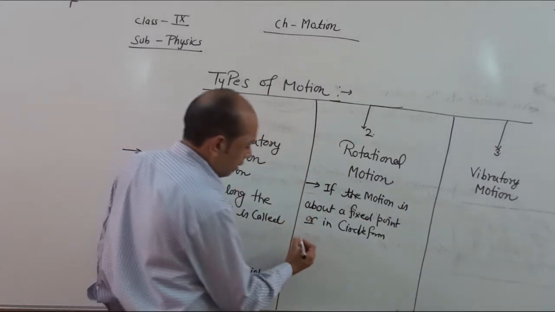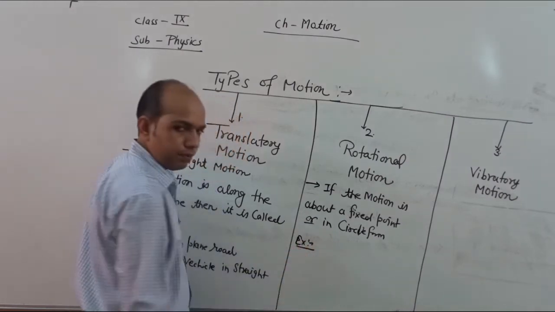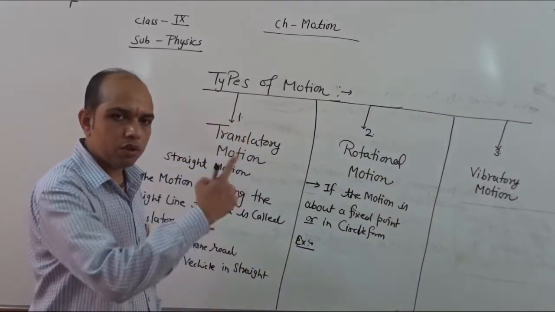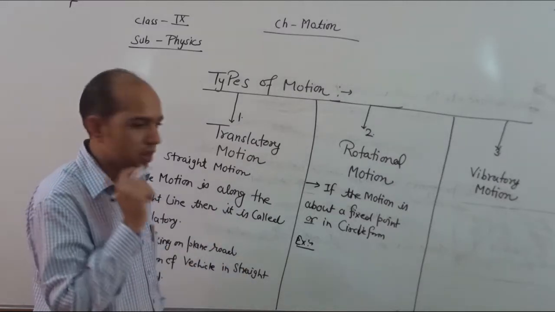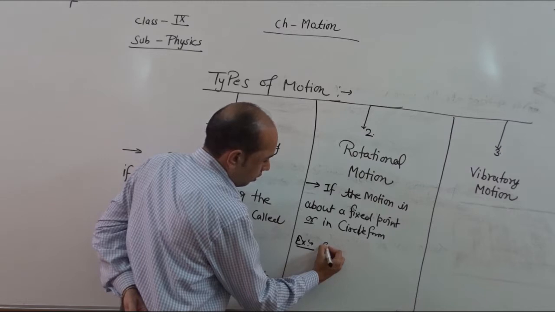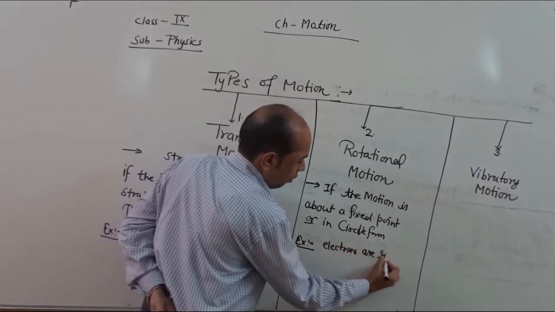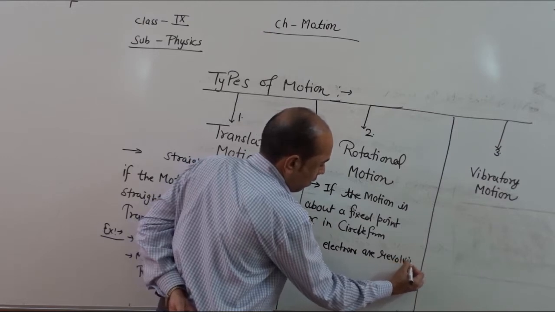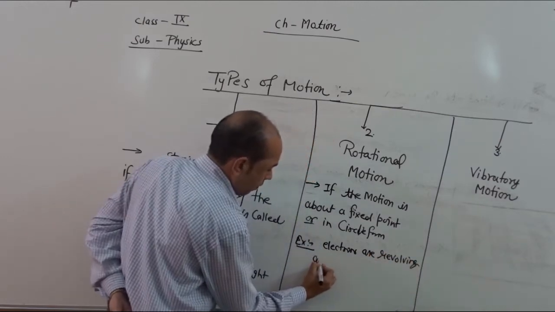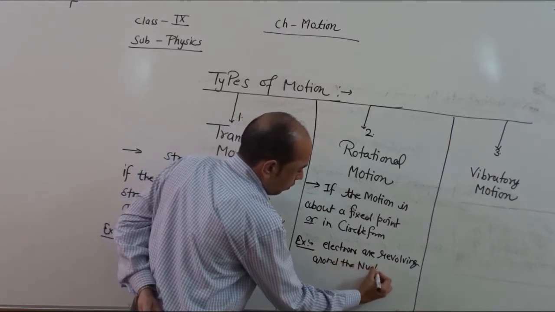For example, here electrons are revolving around the nucleus. This is one of the examples where electrons are revolving around the nucleus.